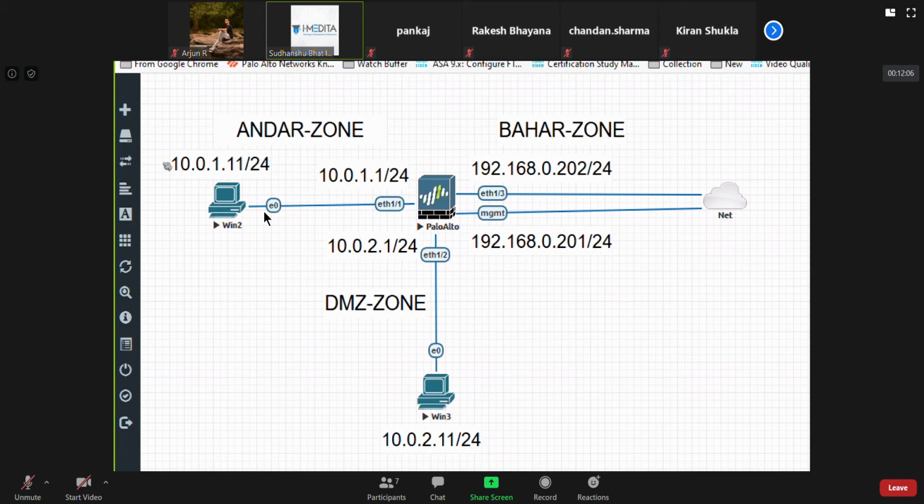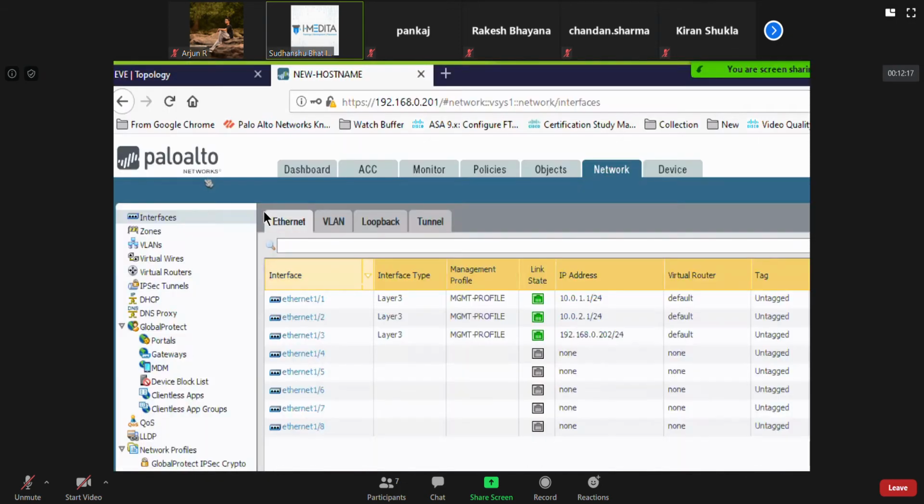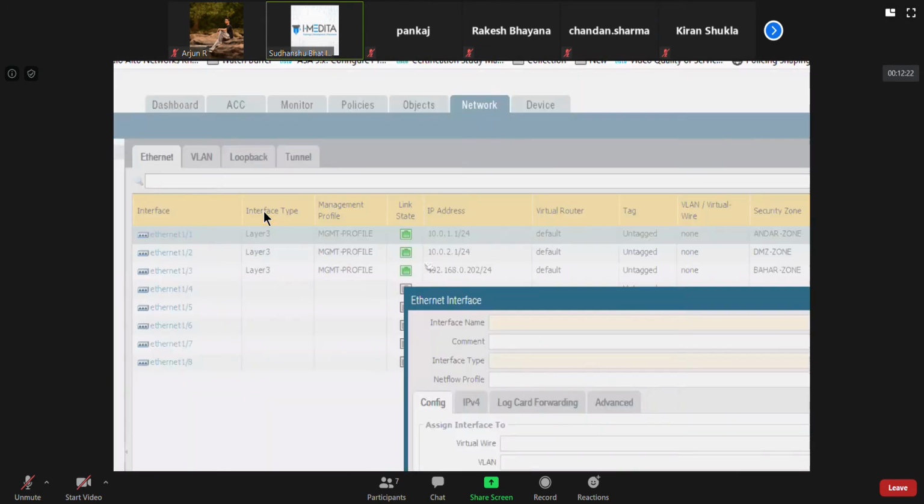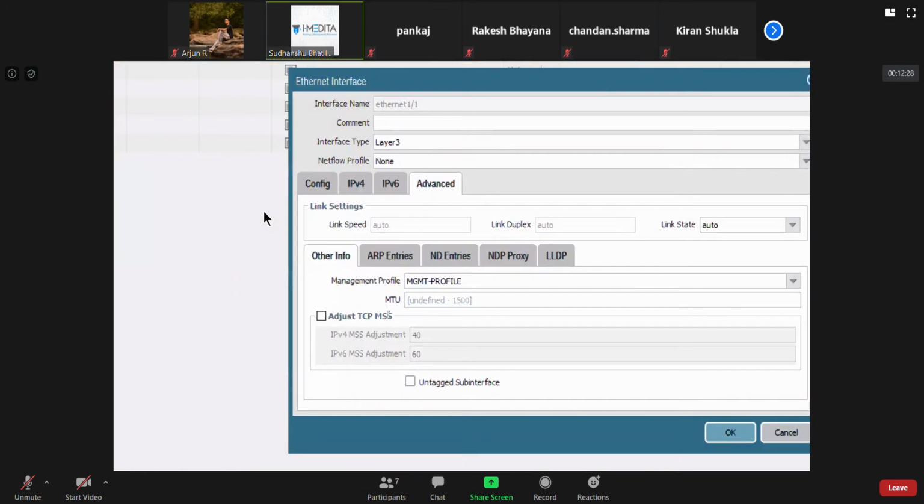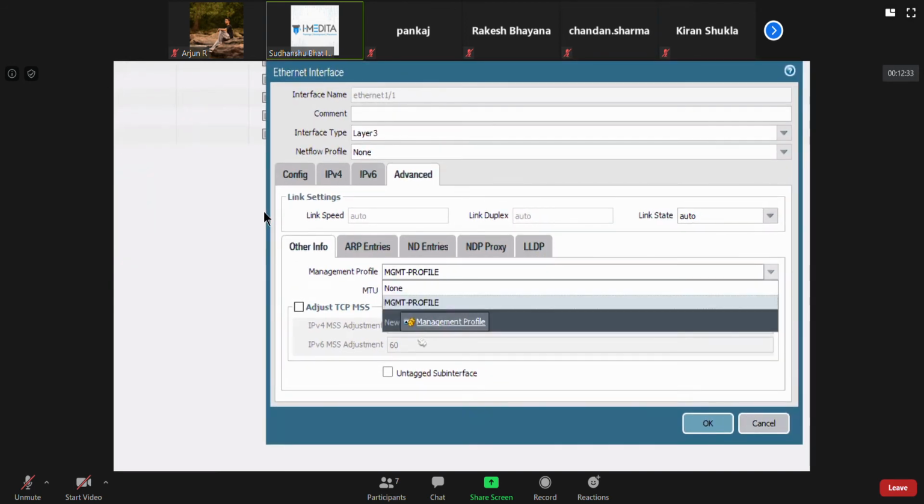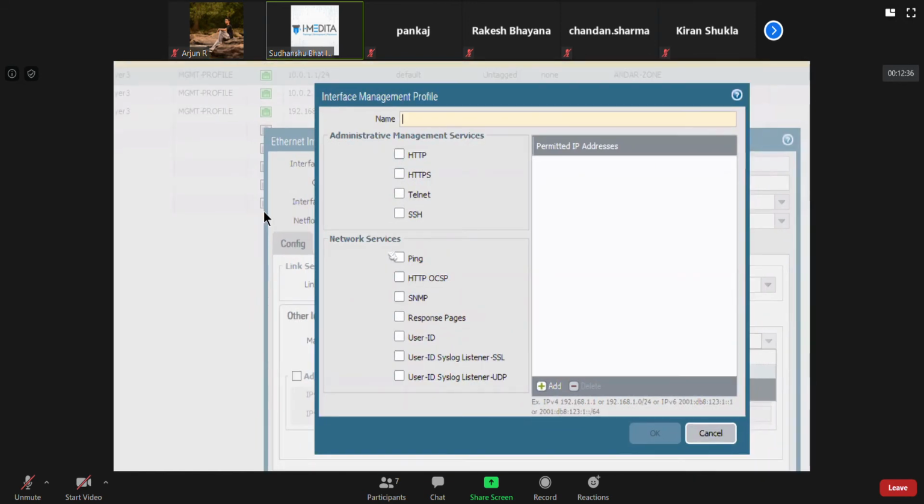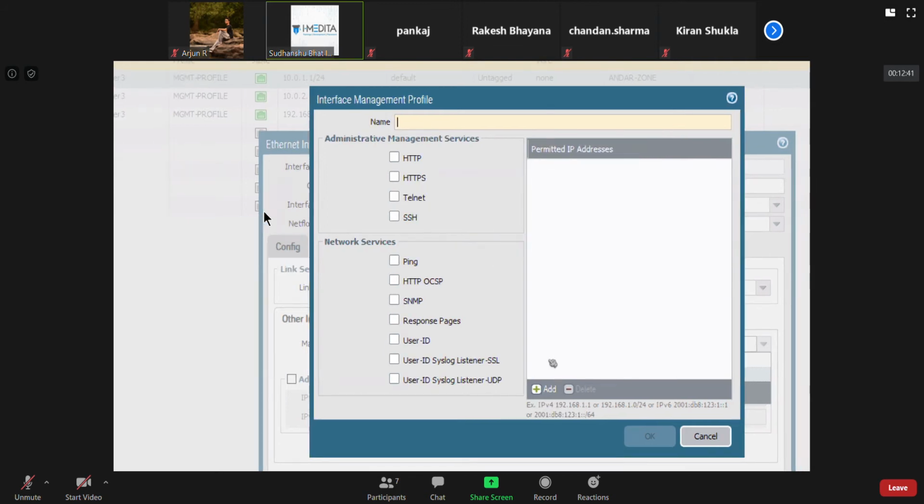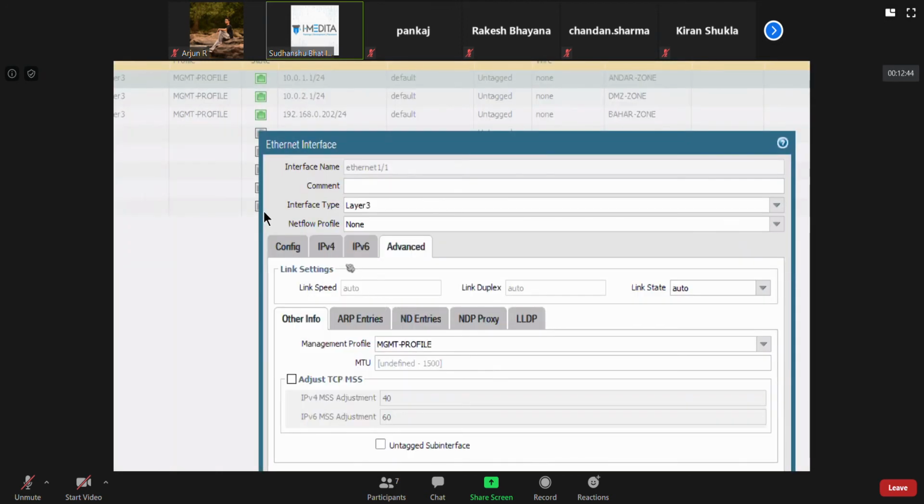And then if you remember, I tried to ping the firewall interface, which was acting as a default gateway, but it didn't respond. Then I had gone under the advanced tab and configured this interface management profile, in which I told you that by default the firewall won't respond to any of these administrative services or network services unless you create an interface management profile and apply that under the interface.